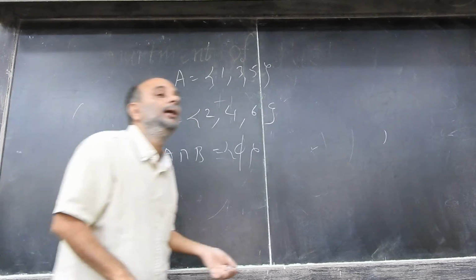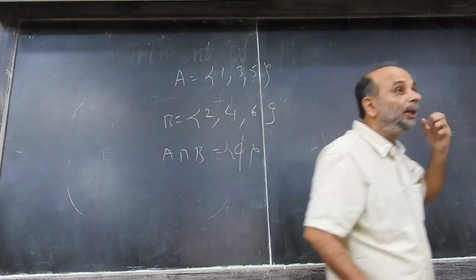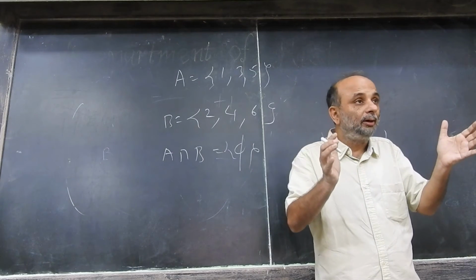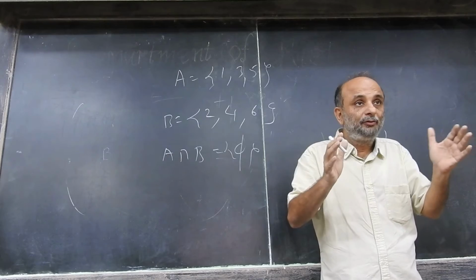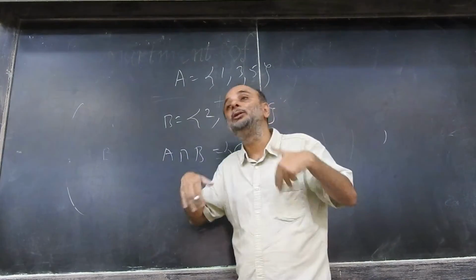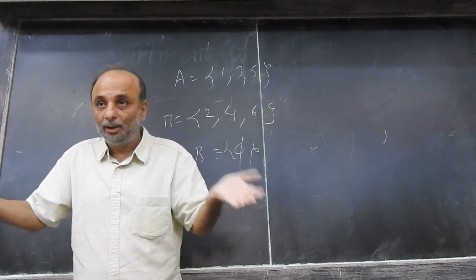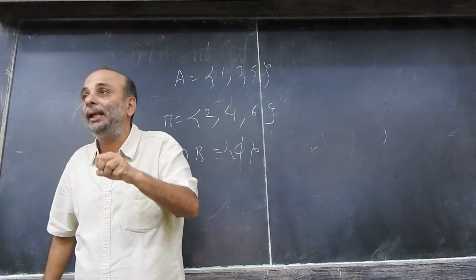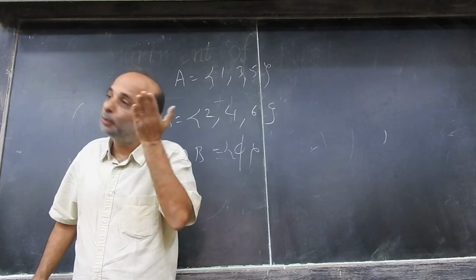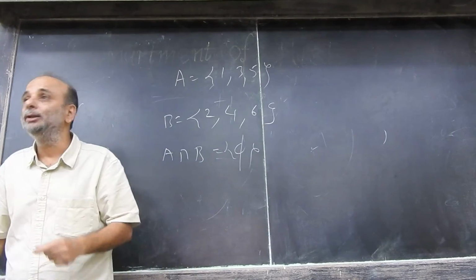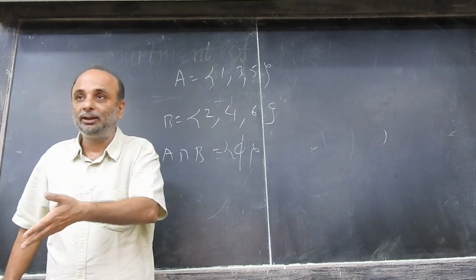We say that events are mutually exhaustive if they put together exhaust all the possibilities of the outcomes of the chance experiment. For example, heads and tails. Heads and tails are mutually exclusive, but they are also mutually exhaustive because coins can either land heads or they can land tails.